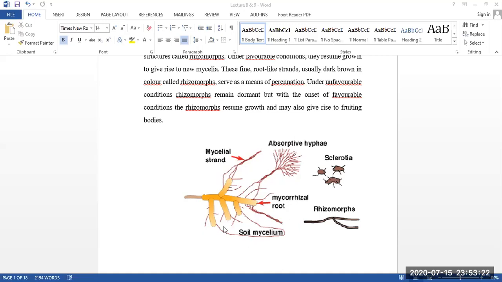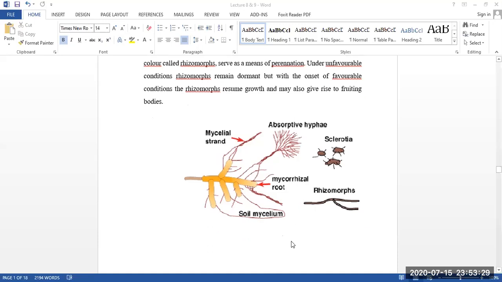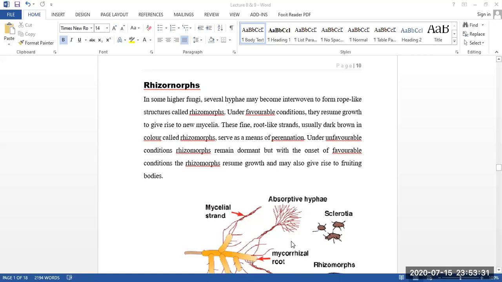Some go into the soil, and in that case some hyphae also grow there. That is our rhizomes, a root-like structure. It happens in unfavorable conditions from the mycelial strain, and whenever it gets favorable conditions, it goes from a rope-like structure to a root-like structure. So like a rope, it's like a root. From there a new hyphal body grows on the upper side. So it's called the rhizomes.